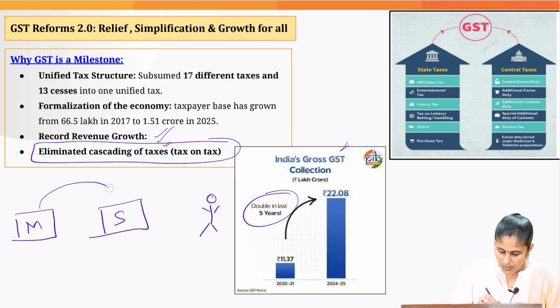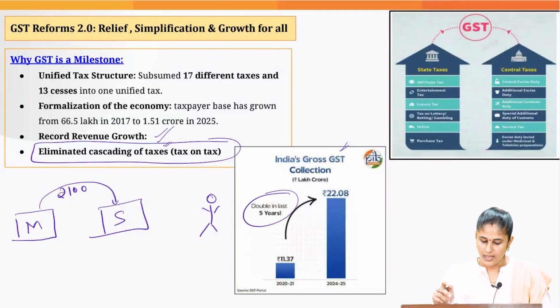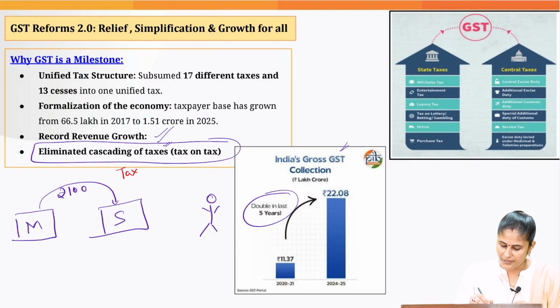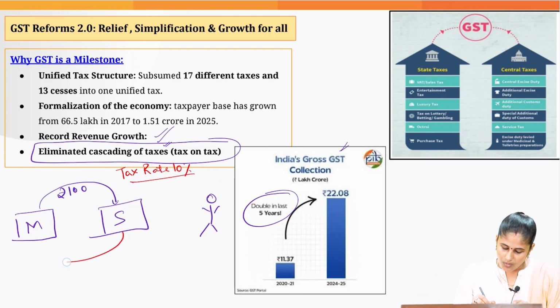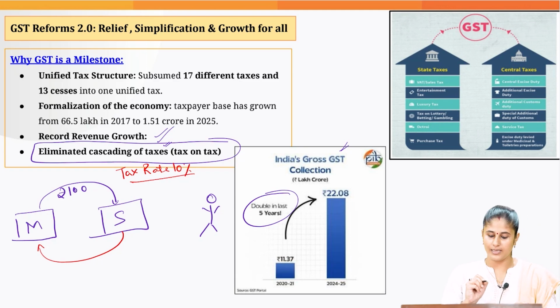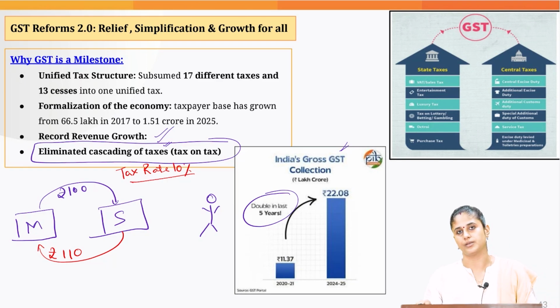Okay, so the mobile manufacturer did the value addition of 100 rupees, and for simplification, we are assuming that the tax rate is 10% merely. Okay, this is for simplification. So now value addition is 100 rupees, tax is 10% of 100 rupees. So the shopkeeper would be paying 110 rupees to the manufacturer.